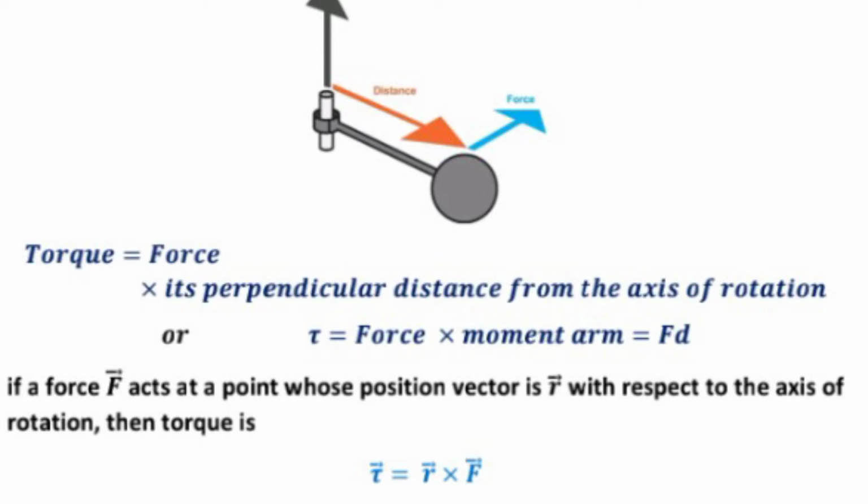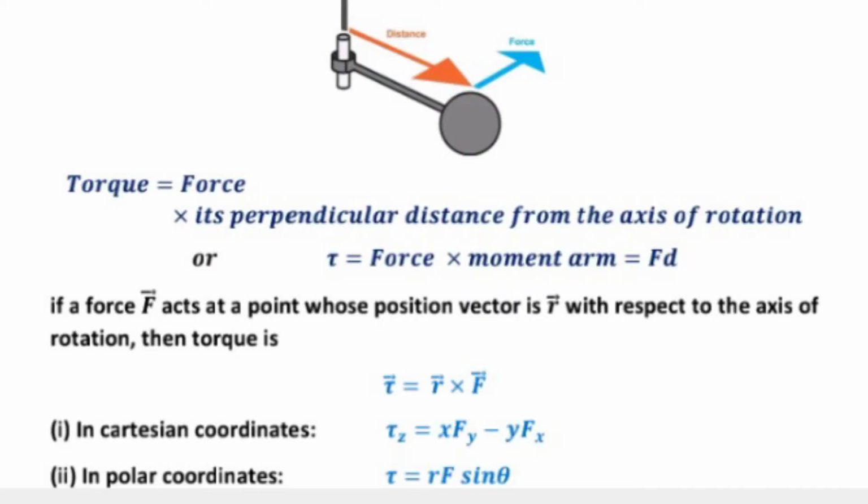If a force F acts at a point whose position vector is r with respect to the axis of rotation, then torque equal to vector r cross vector F. In Cartesian coordinates, tau z equal to x Fy minus y Fx. In polar coordinates, tau equal to r F sin theta, where theta is the angle between the force F and the position vector r. SI unit of torque is newton meter.